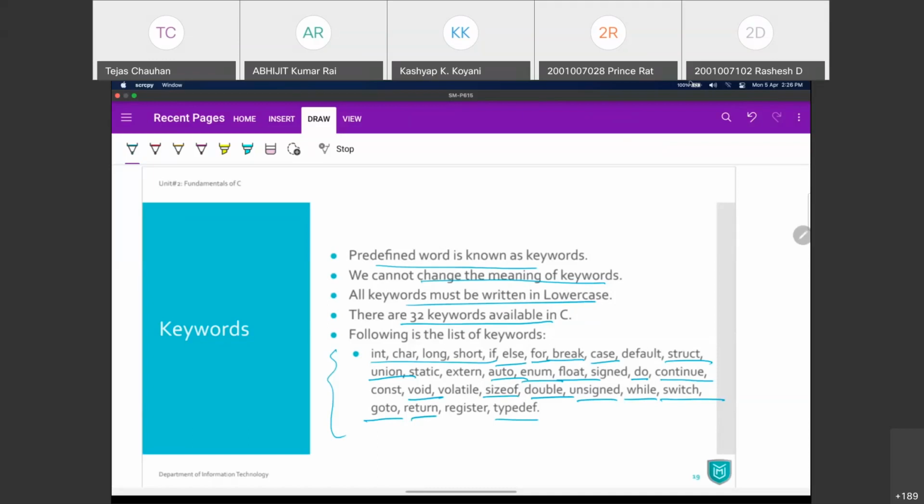So there are a total of 32 keywords, and many of these keywords you are going to use in this semester itself. Fine. So these are the keywords. All these words are predefined, so you cannot use these keywords anywhere. You need to use a keyword at a particular proper place. Well, so that's what a keyword is.